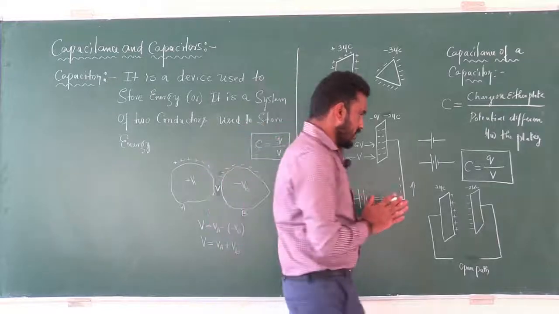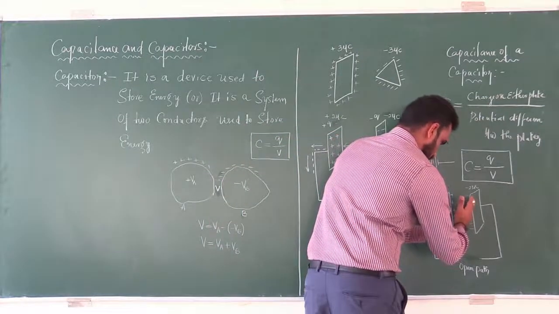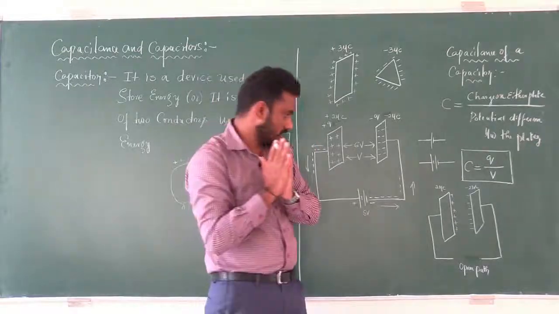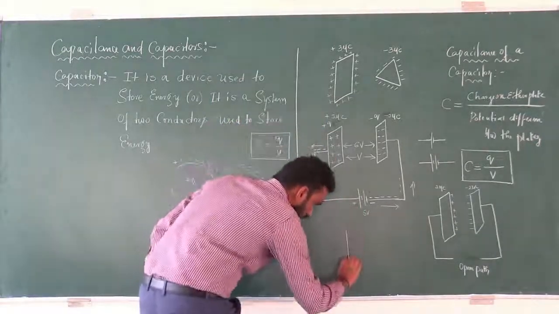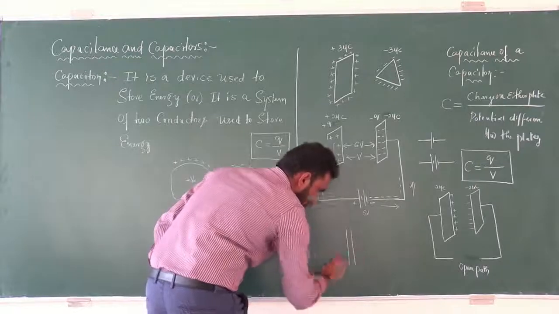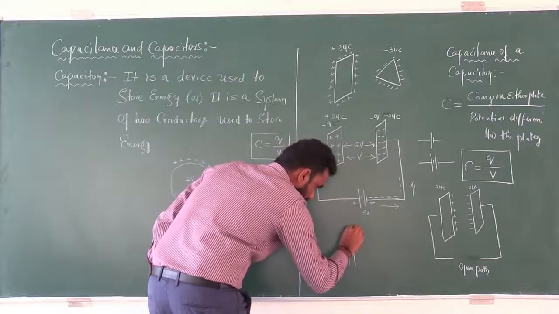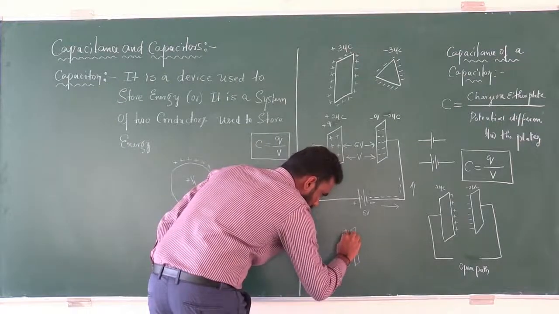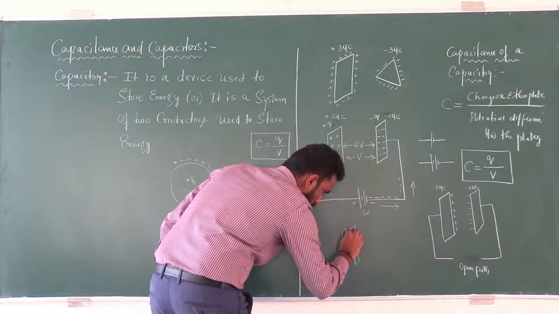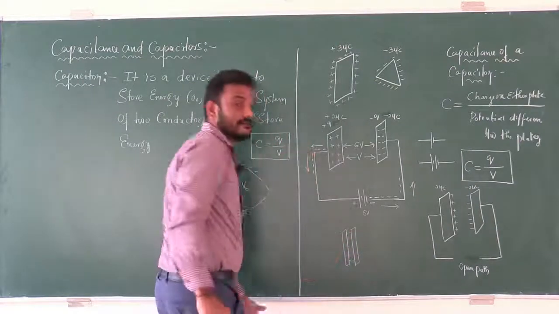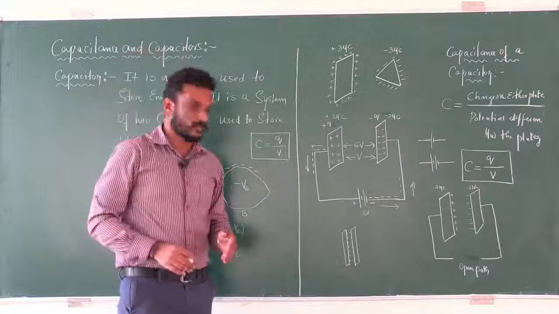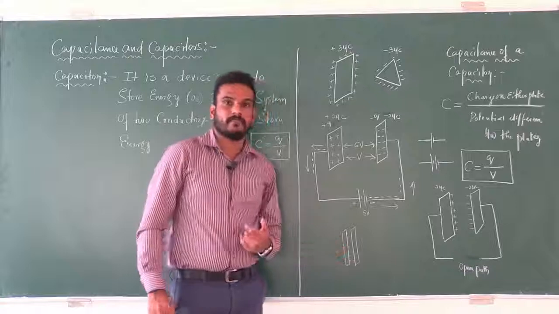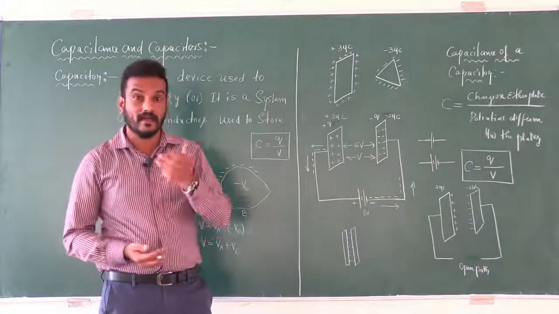Suppose these two plates are placed very close to each other, as close as possible, like this. One plate is having positive charge, one plate having negative charge, as close as possible. Since here we have unlike charges, they may attract.